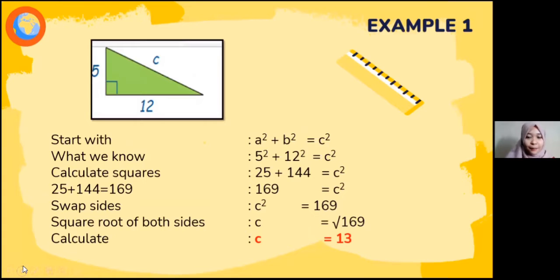The first example: we have a right triangle with a left base of 5 cm and a right base of 12 cm, and we are looking for the hypotenuse.